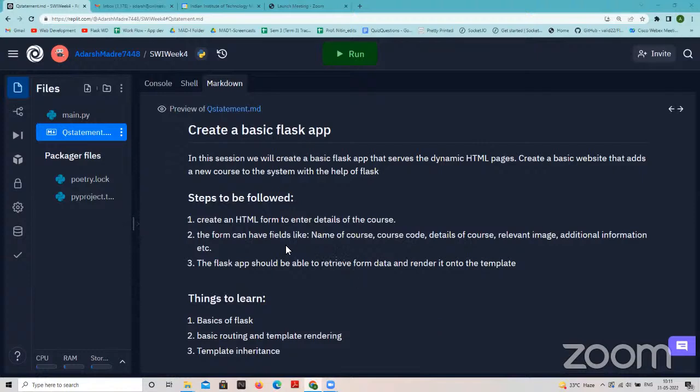What is important is you just have to see that the name of the course, course code, details of course, these things are there. One thing to be added, for example, if you want to add some stylings to the page that you will be seeing later on, the rendered page, it should have these fields, and then whatever information you have put should be there. You can take the reference of the week 2 solve with instructor session, the stylings and the static HTML page that we had created. Let me go to that also.